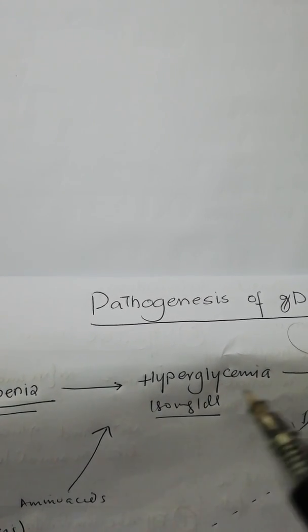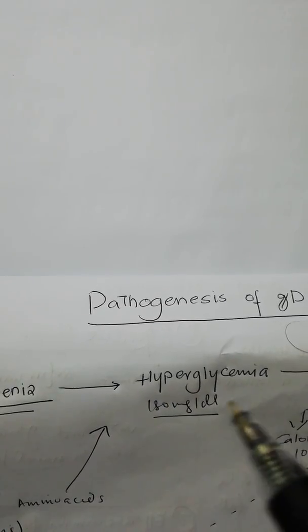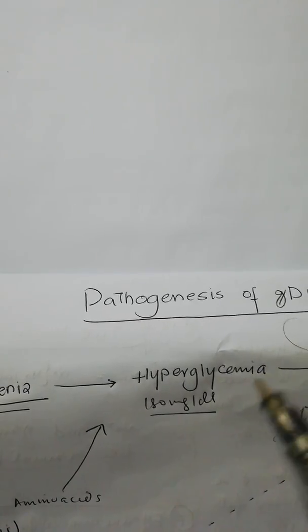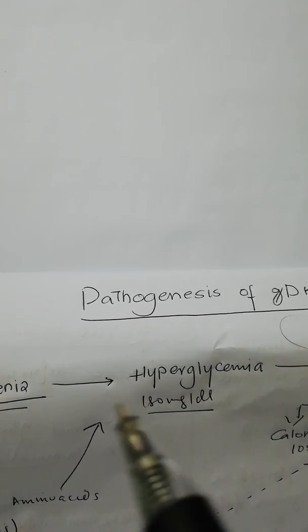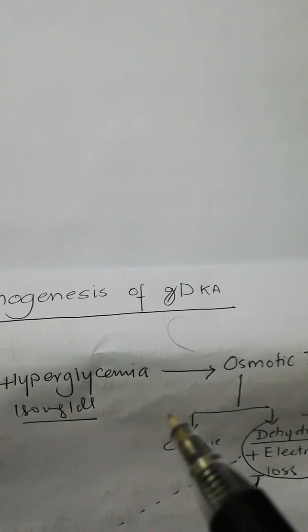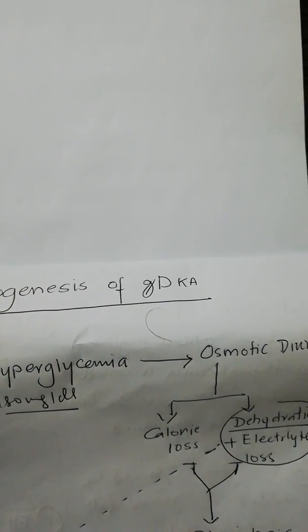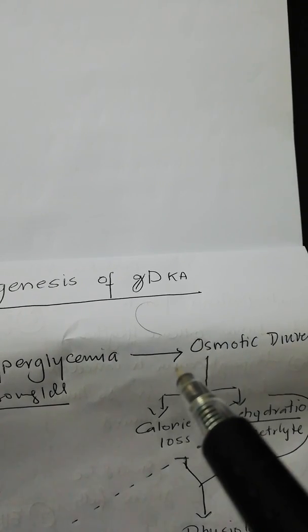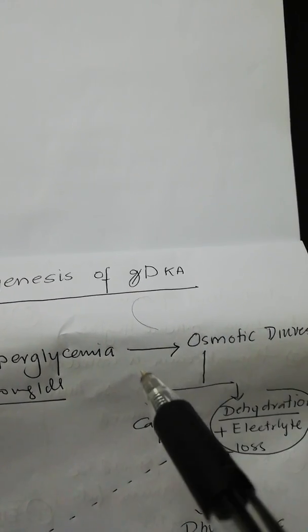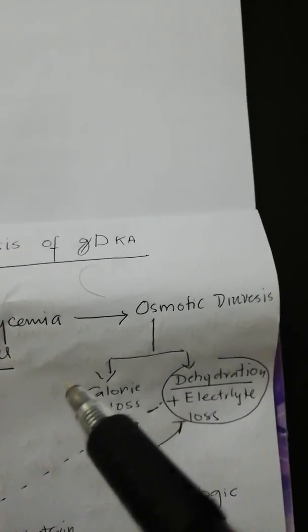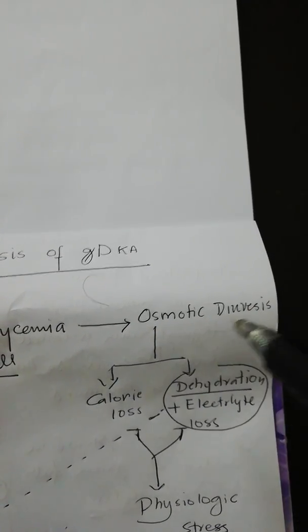So when we cross the limit of 180 milligrams per deciliter of glucose in our serum, that is the renal threshold, and the kidneys start excreting glucose. Glucose is osmotically active, and it is excreted in the glomerular filtrate and is not reabsorbed at the proximal tubule. It withdraws water and causes osmotic diuresis.